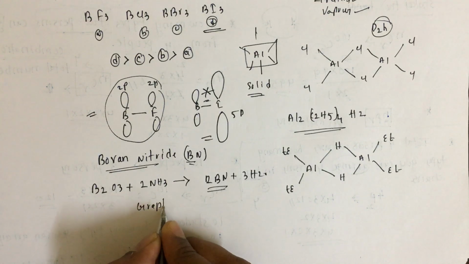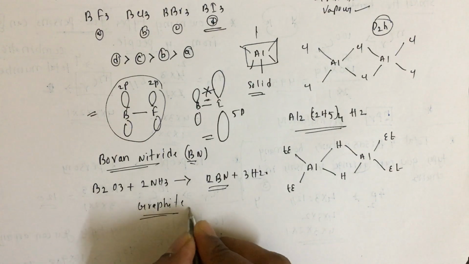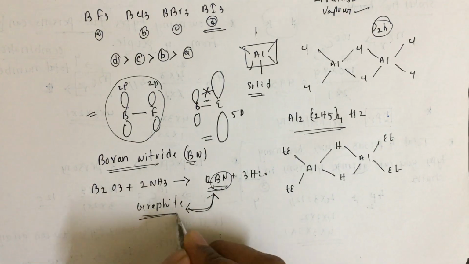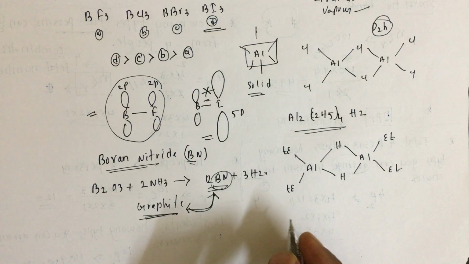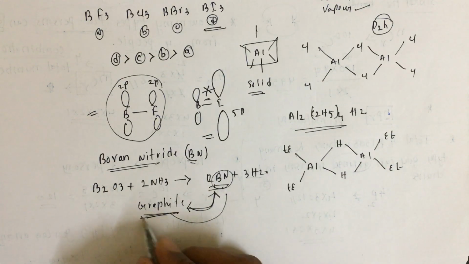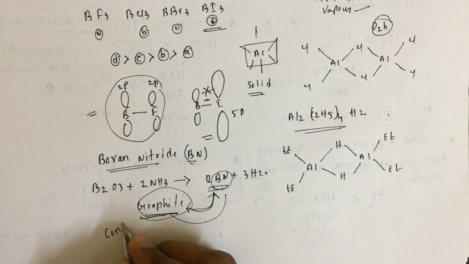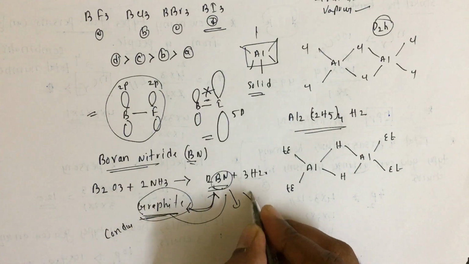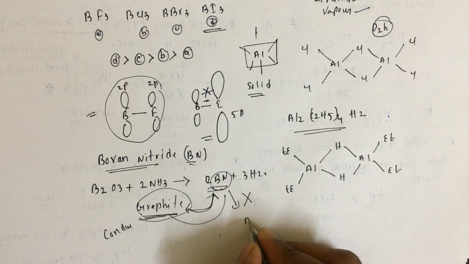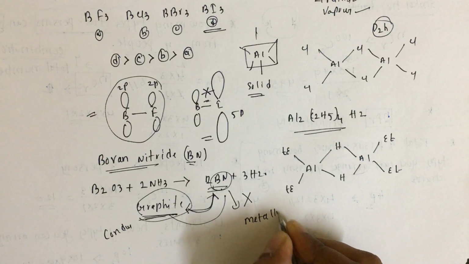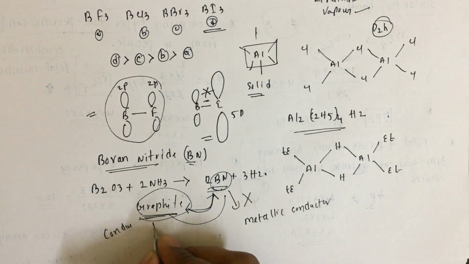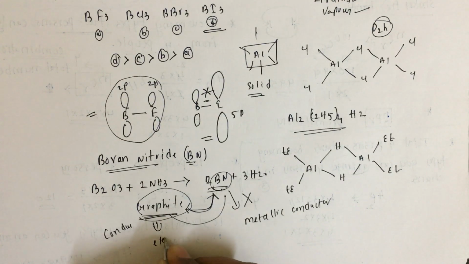The structure of boron nitride is almost equal to the graphite structure. Structure-wise these two are the same, but graphite is a conductor, while this is not. BN is not a metallic conductor, and graphite is an electronic conductor.